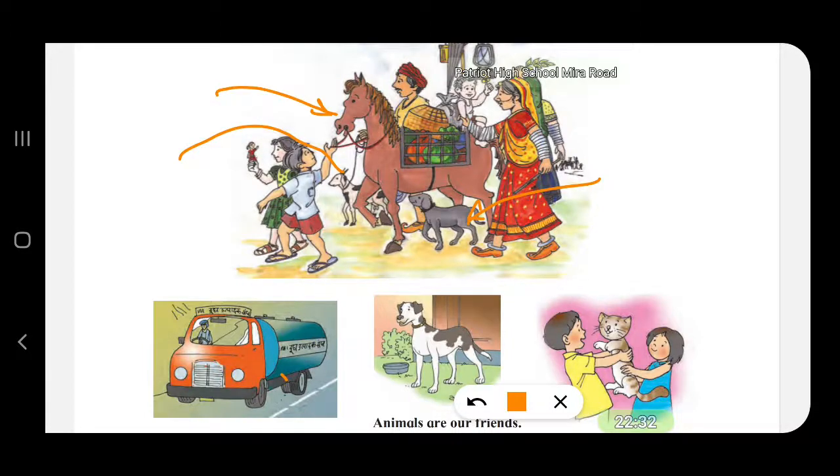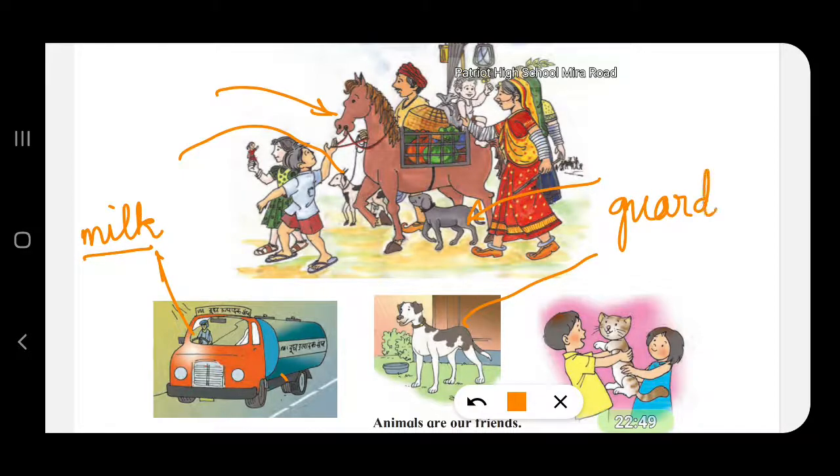Then this is a milk van. It is carrying milk. So milk is obtained from cows and buffaloes. Then the dog guards our houses or other establishments. Then we are using cat as a pet. There are different animals also used as pets, like a parrot or some other animal.